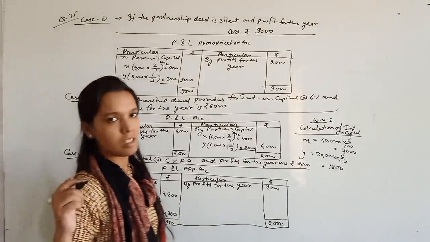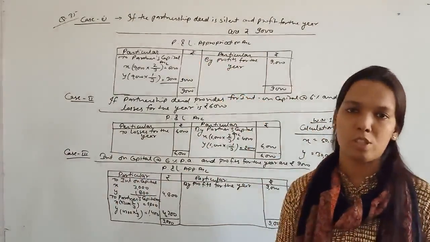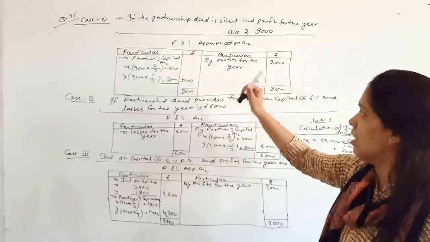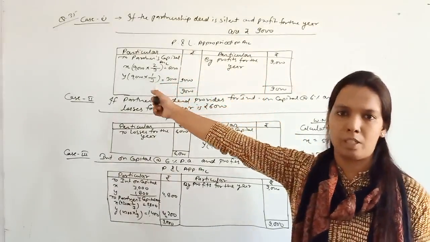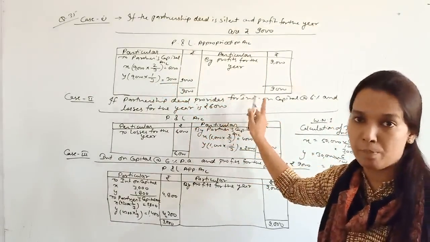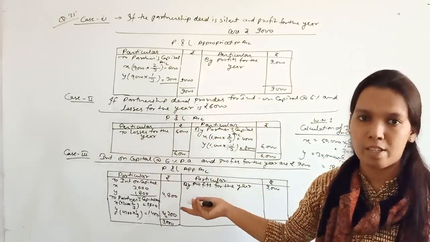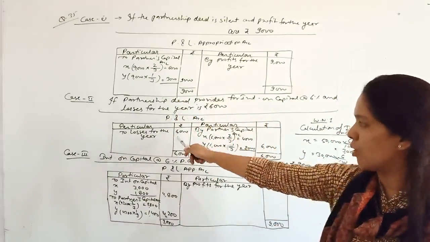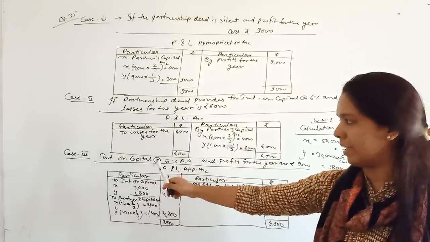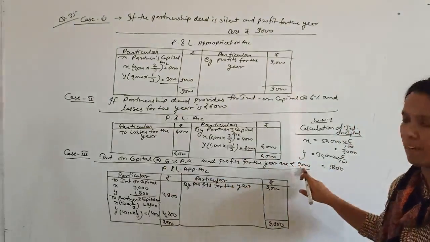Again I am revising these three cases. What is there in the first case? Partnership deed was silent for interest on capital, so no interest on capital will be given. Whole profit will be distributed among the partners. Okay. In the second case, partnership deed is providing interest, but there is loss to the firm, so in the case of loss, we don't provide interest on capital. So whole losses will be distributed among the partners. In the third case, interest on capital at the rate of 6% and profits are 9,000 rupees.